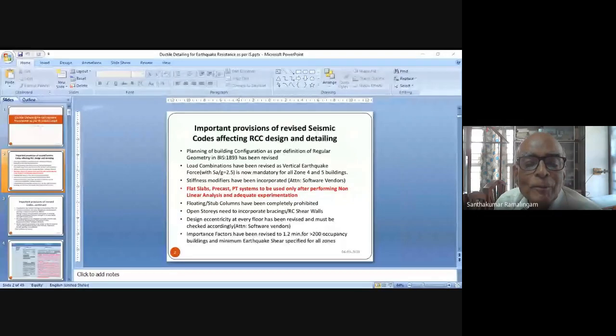Planning building configuration as per definition of regular geometry has been revised. Load combinations have been revised. Now, in the new code, vertical earthquake force with Sa/g 2.5 is now mandatory for all zones, zone 4 and 5.